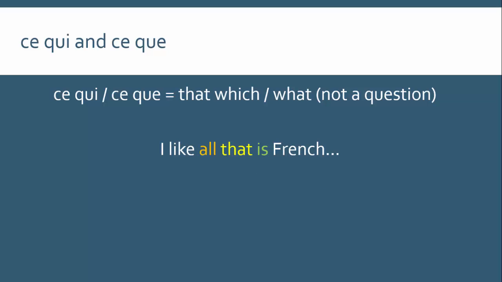So for an example, with ce qui, I like all that is French. So basically everything that is French I like, okay? It's a very French kind of sentence. You'd say j'aime tout ce qui est français, because tout is the subject of the verb est, right? All is the stuff that is French, okay?